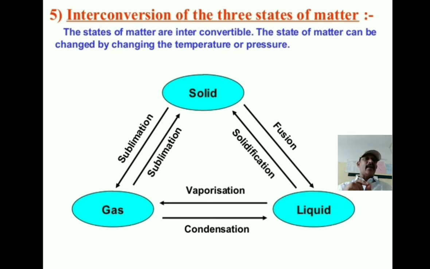Now I will explain. Listen carefully to this chart. First I go through the solid. You observe the arrow marks from solid to liquid, liquid to gas, and gas to solid, in one direction. Next, solid changing to liquid is called fusion or melting. On the arrow from solid to liquid, fusion or melting is given.